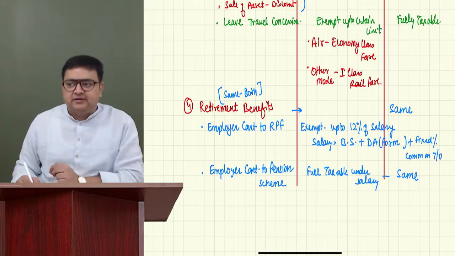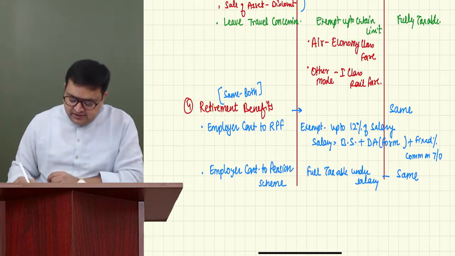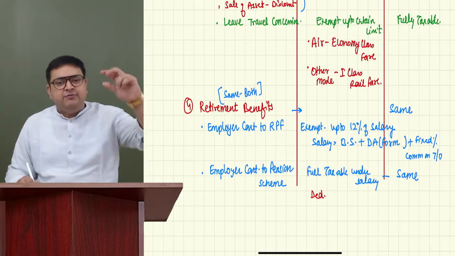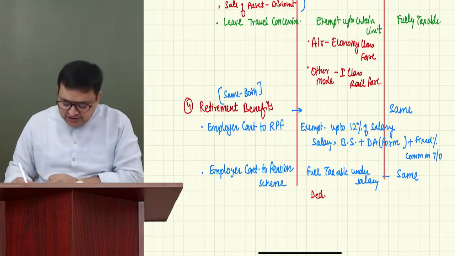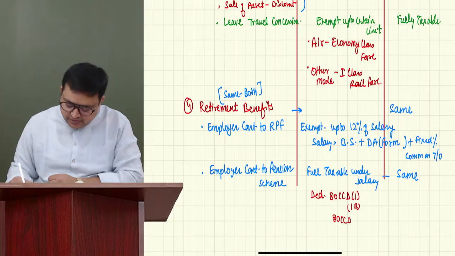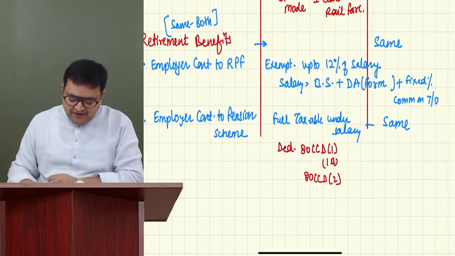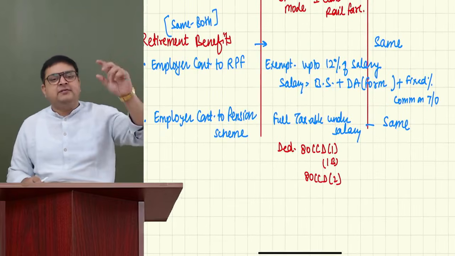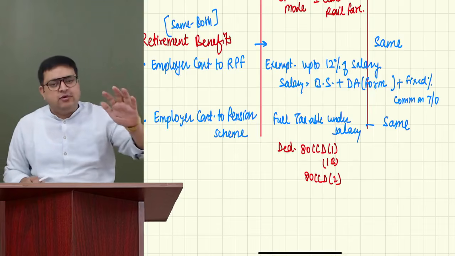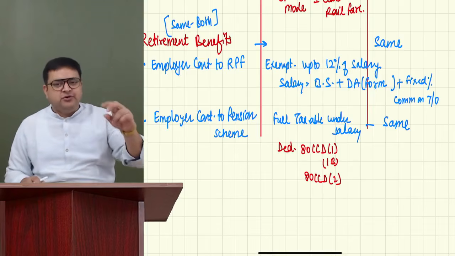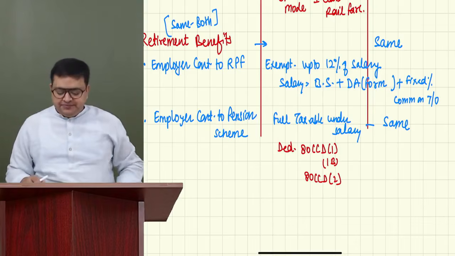And thereafter, in deduction, after computing GTI, we give deduction of 80 CCD 1, 1B and CCD 2. So please, if it is pension scheme, first of all, make it fully taxable under salary. There is no problem in salary. Whatever is the employer contribution to pension scheme, please make it fully taxable.